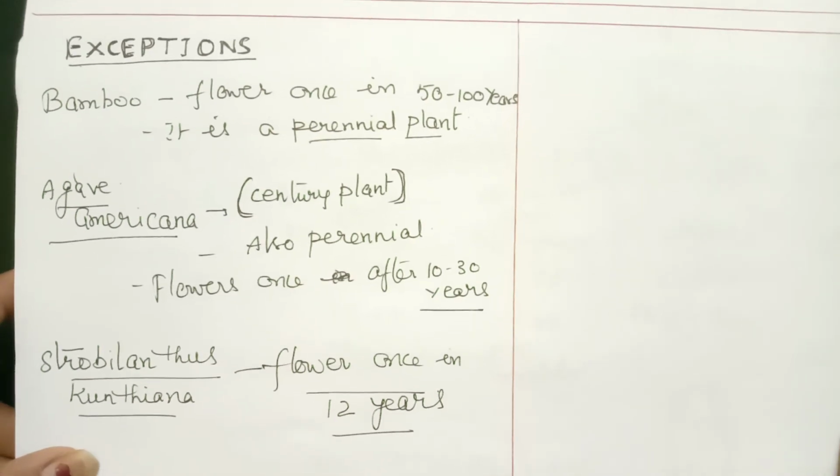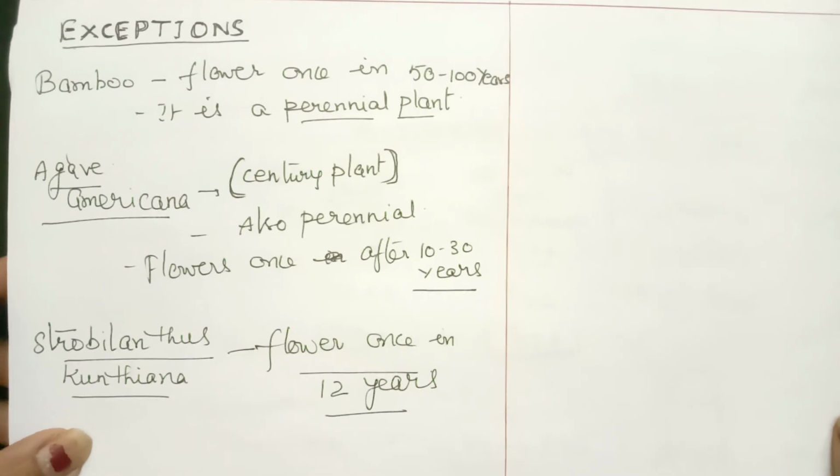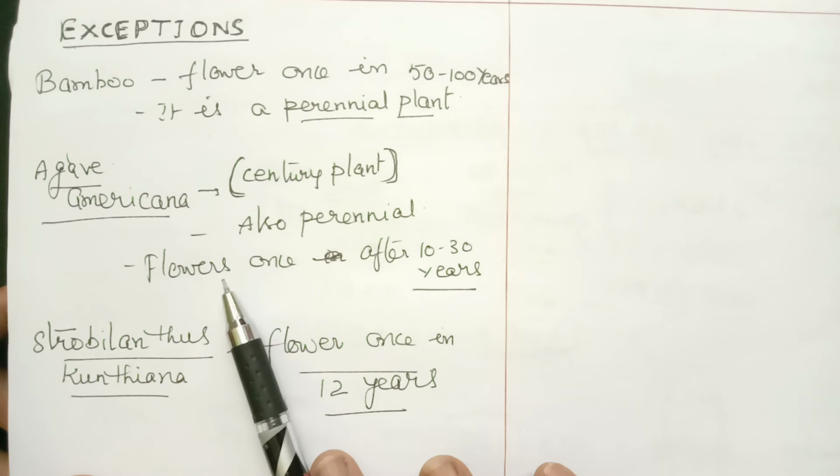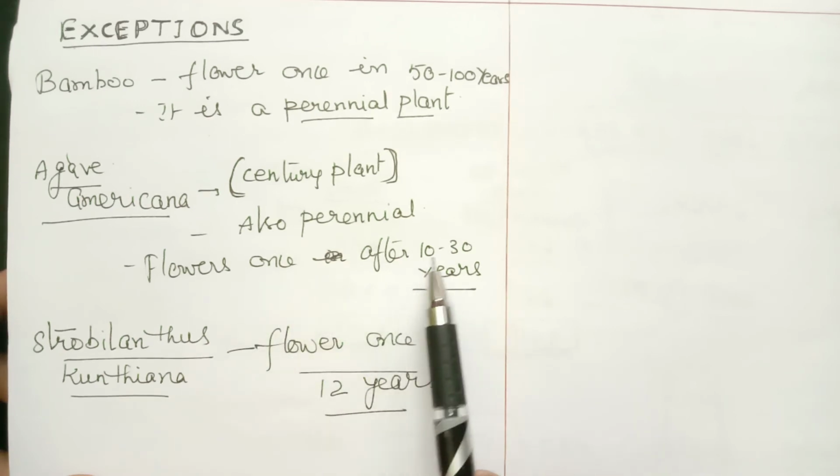Similarly, Agave americana, commonly called the century plant, is also a perennial plant and it flowers once after 10 to 30 years, and then its lifespan completes.